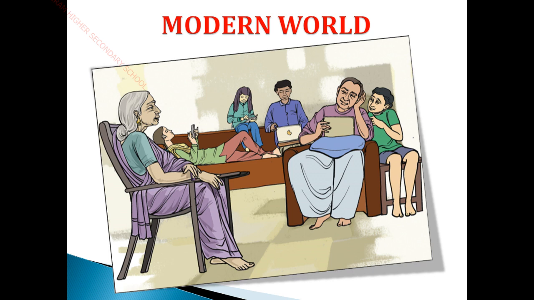Now you see here the picture, the modern world. What is my modern world? Now what we are living in this world, what kind of modern world is it? Now you look at the picture very carefully. Here a grandma is sitting. What are the other people doing? This is a father and these are the children. What are they doing? All of them have electronic gadgets in their hands. What are they doing and what is this grandmother doing, you just look over here.